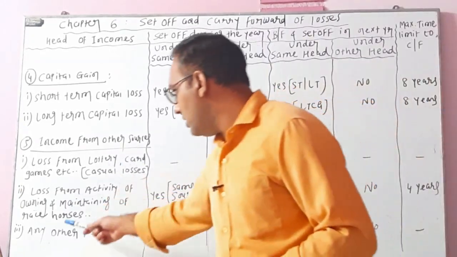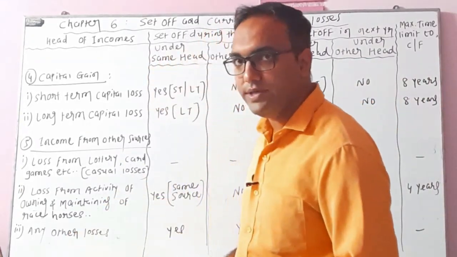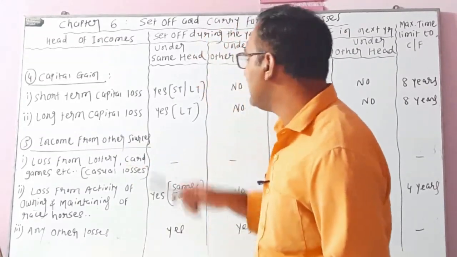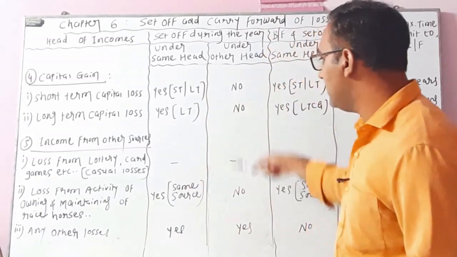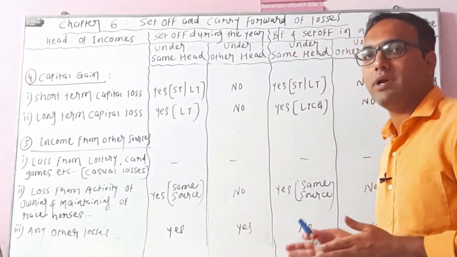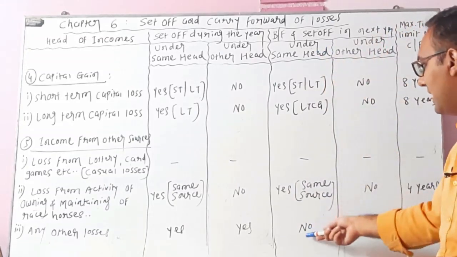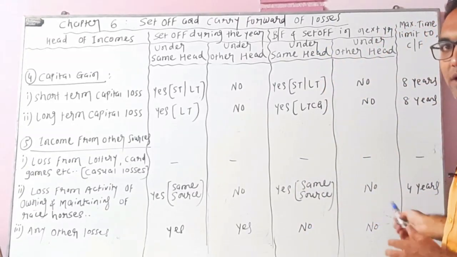And category number 3, any other losses. If there are any other types of losses under the head of other sources, then you can set them off under the same head as well as under other heads, but you can't bring forward or carry forward such losses. So under the brought forward and set off in the next year category, the answer is no, and it cannot be carried forward to the next year.